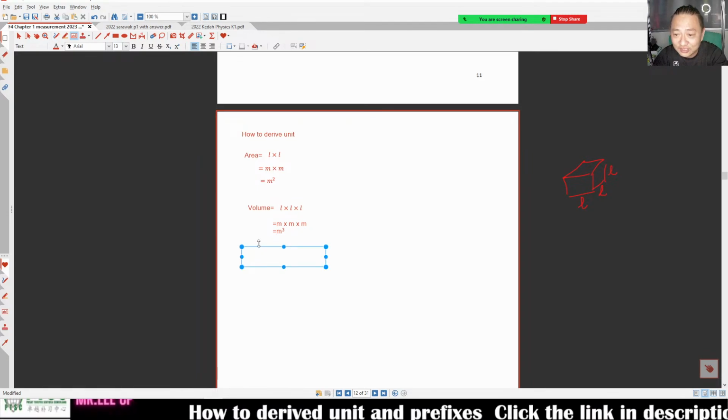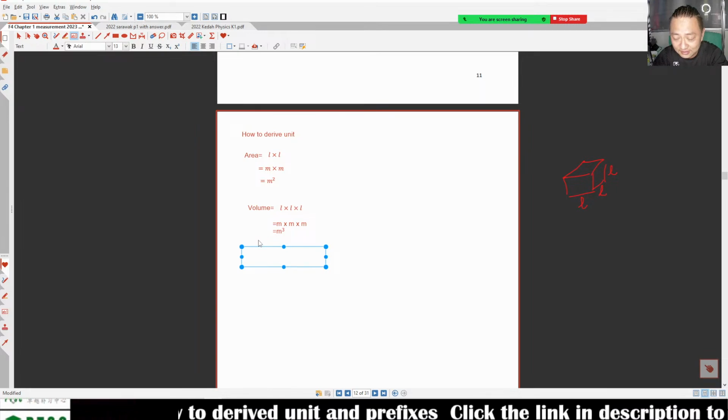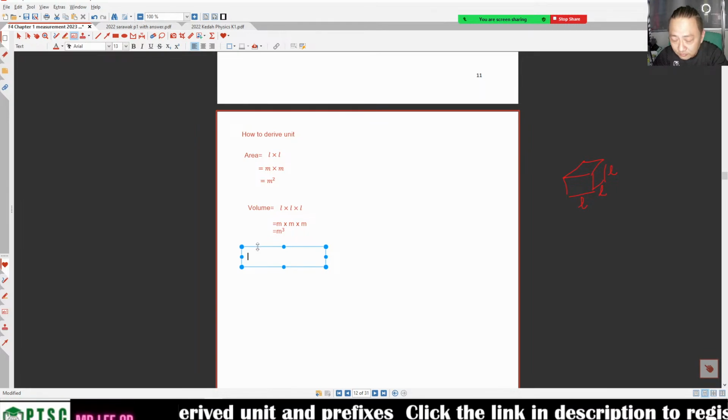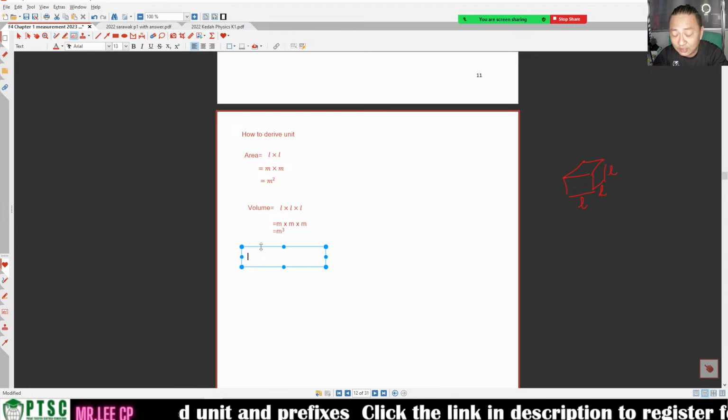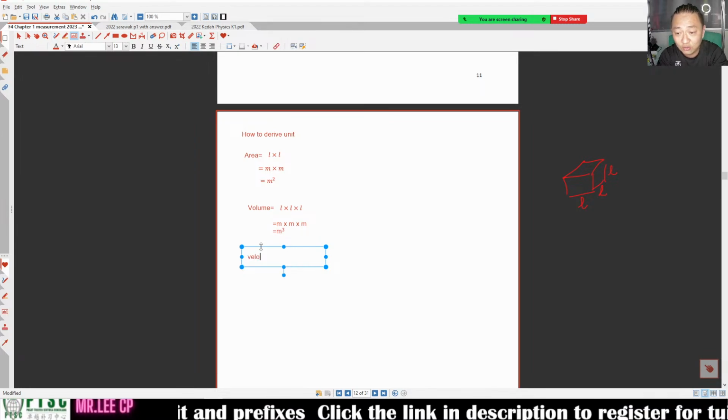Now we are going to see something that is slightly different. First, we are going to see what is velocity.